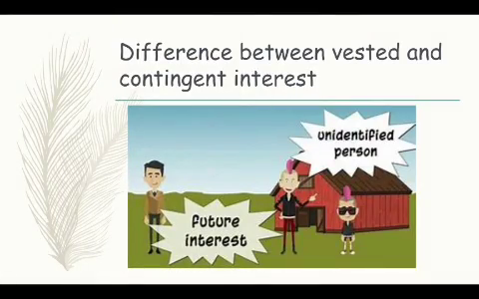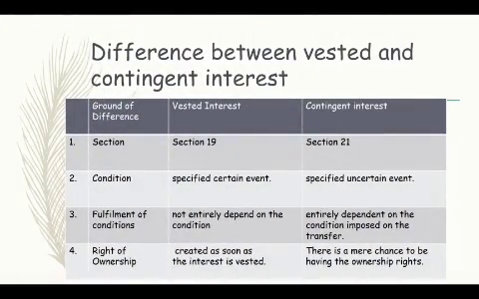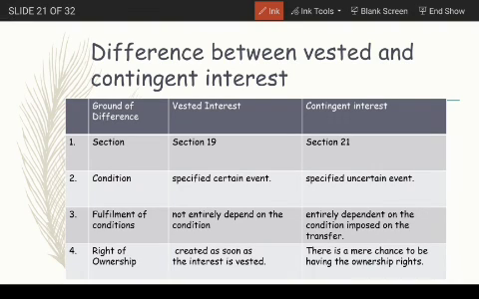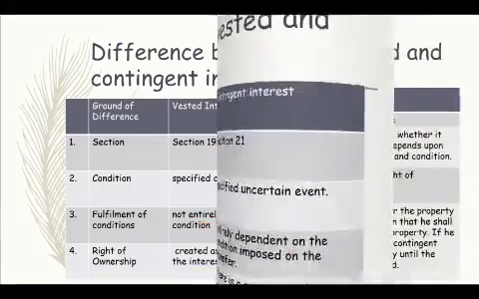Now, what are the differences between vested and contingent interest? With these differences, we may be able to summarize the whole concept of vested and contingent interest. Section 19 is about vested interest and Section 21 is about contingent interest. The condition under vested interest is a certain event, while in contingent it is an uncertain event. The fulfillment of conditions under vested does not entirely depend upon the condition, but in contingent interest it depends upon the condition imposed on the transfer. And the right of ownership in vested is created as soon as the interest is vested, but in contingent there is a mere chance of having the ownership right.